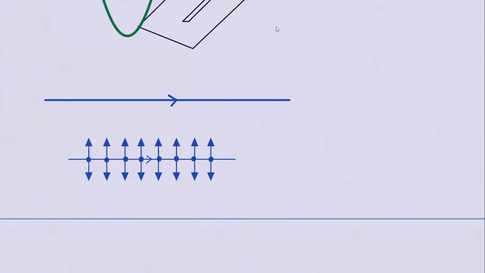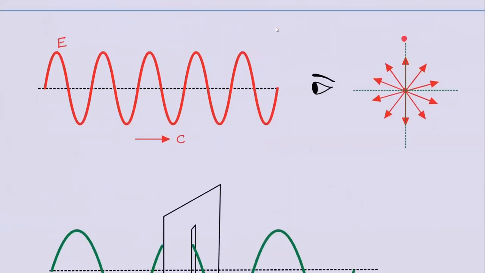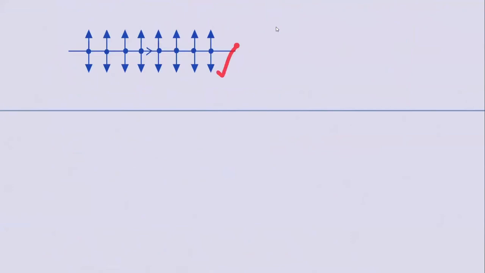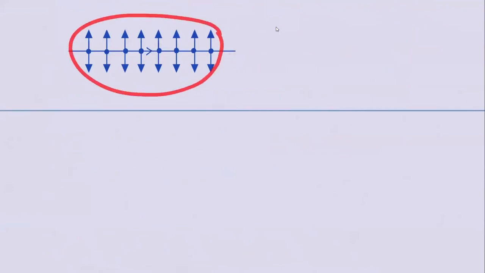Okay, sir, good. What are these vibrations? 100% electric field only. What about the magnetic field? We don't consider it, but it will be there, 100%. Sir, does that mean in a single light ray itself, all vibrations are there? No, this is not representing a single wave. This is representing a bunch of waves. One vibration will be like this, one will be perpendicular, one will be at some angle. What we did is resolve all possible vibrations into two mutually perpendicular ones, in plane and out of plane. We represent it like this, and this is a bunch of light rays.